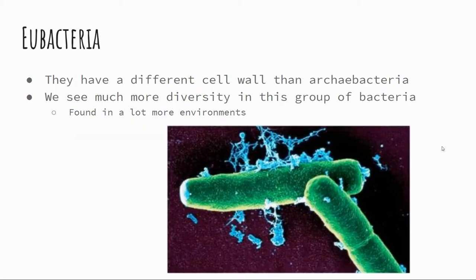All right, so Eubacteria have a different cell wall, and we see a lot more diversity in this group of bacteria. These bacteria are found in a lot more environments. When you think of bacteria, you're typically thinking about Eubacteria. Okay, so this is what's going to be found on doorknobs or on desktops, or just bacteria on our skin, healthy bacteria. So typically when we talk about bacteria, we're talking about Eubacteria, that bacteria that fills almost everywhere except for those extreme environments.